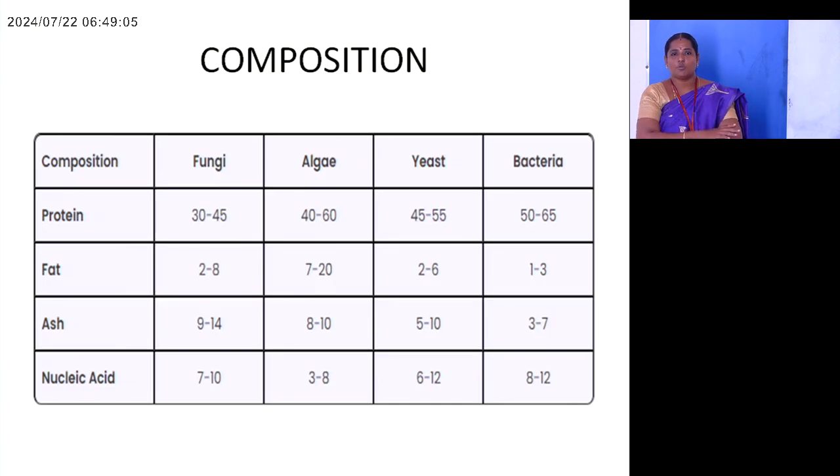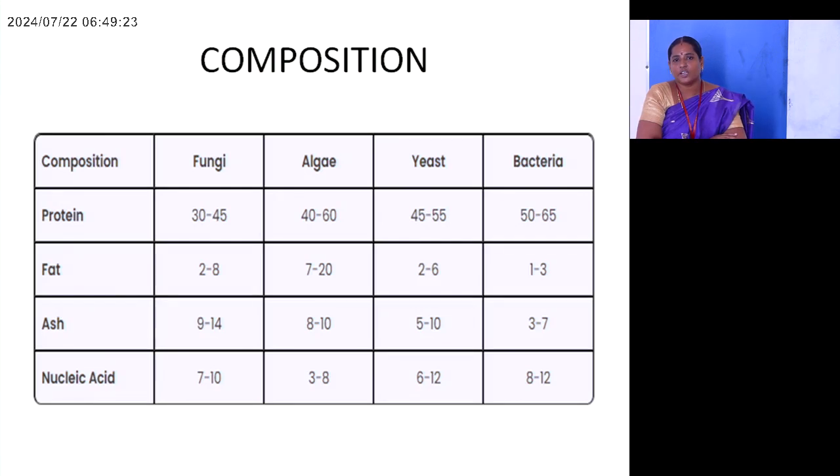Single cell protein composition. First one, protein. Fungi is 30 to 45%. Algae single cell protein content is 40 to 60%. Yeast protein content is 45 to 55%. Bacteria protein content is 50 to 65%.